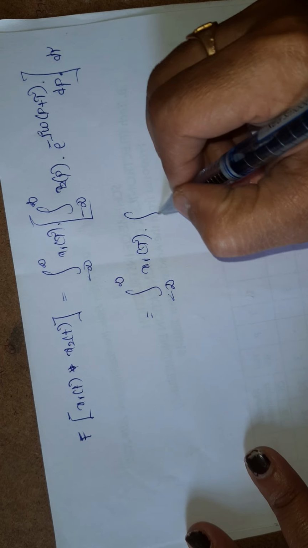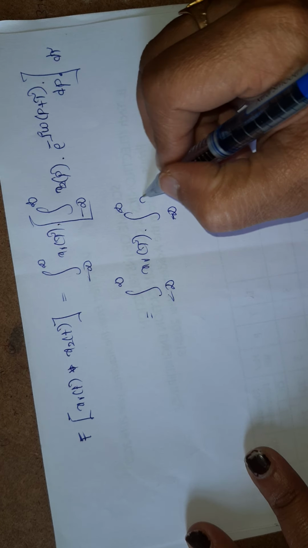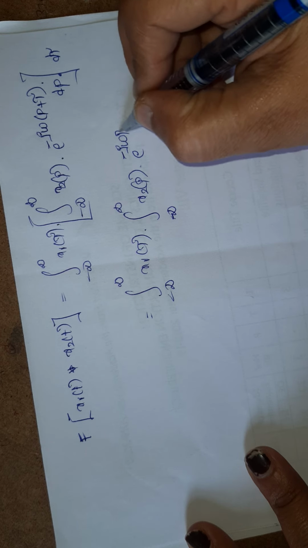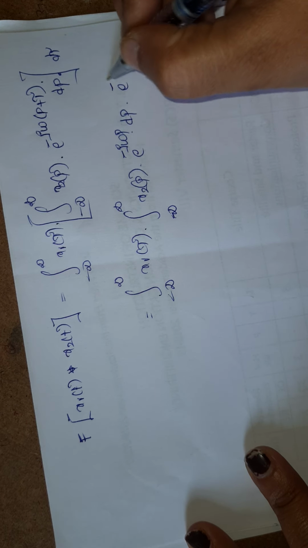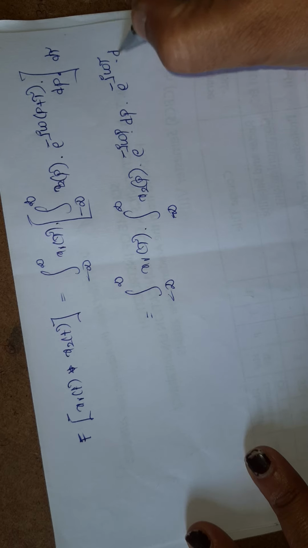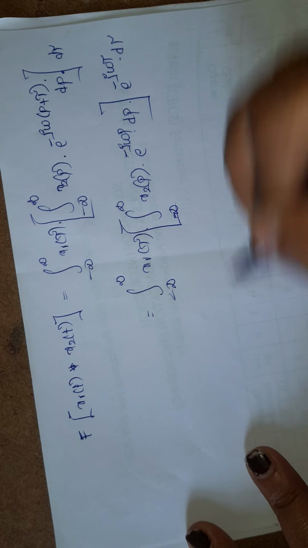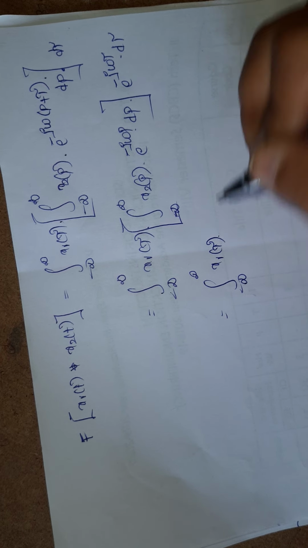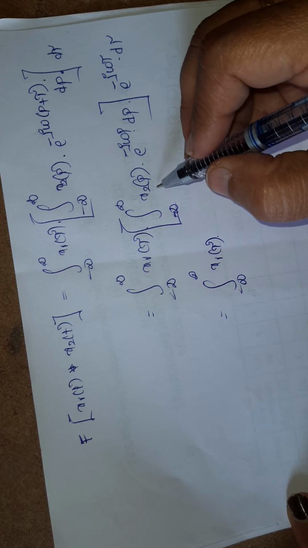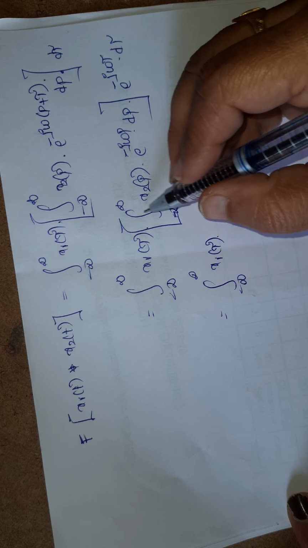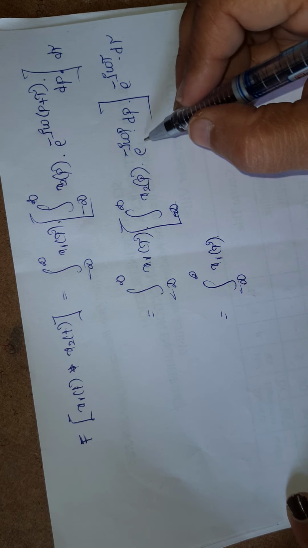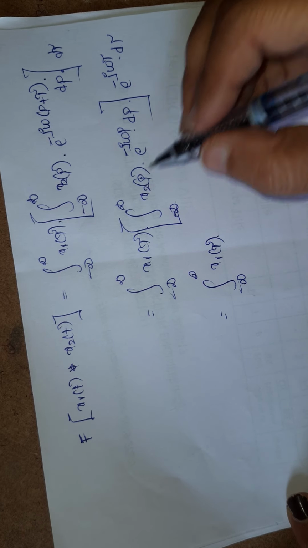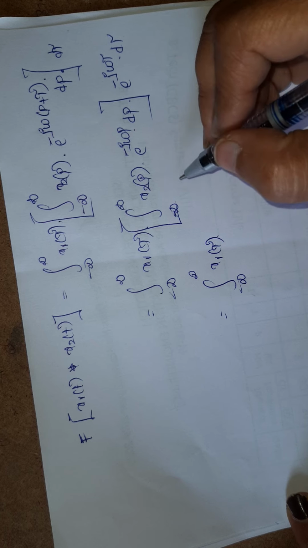Okay, here it is: integration from minus infinity to infinity of x2 of p into e power minus j omega p dp into e power minus j omega tau d tau. So this can be written as integration from minus infinity to infinity of x1 of tau into, so this is a formula, generally it is integration from minus infinity to infinity of x2 of t into e power minus j omega t dt. This is nothing but the Fourier transform of x of t, and that can be written as x of omega.